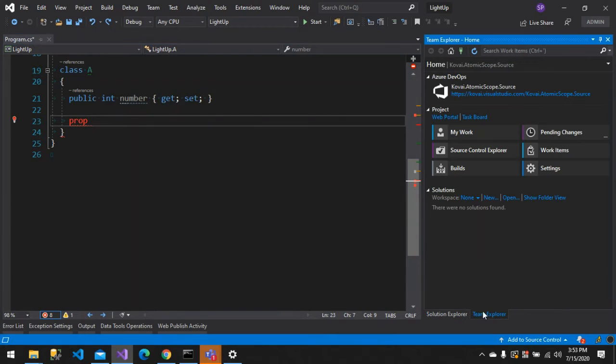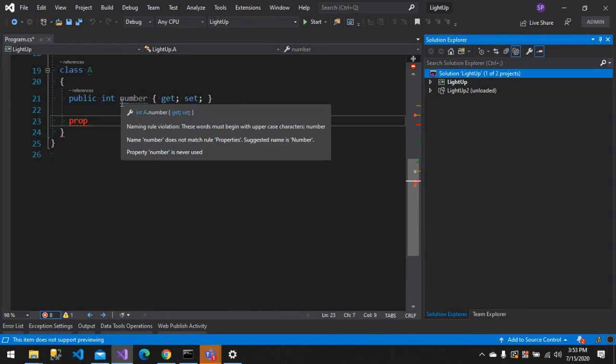And this Team Explorer, I'm currently using TFS, so it's showing me my source code and my source control explorer. If you use GitHub, it will show you the check-in, push, pull request, all these things. So this Team Explorer will be helpful if you use a source control like GitHub, TFS, Bitbucket, etc.